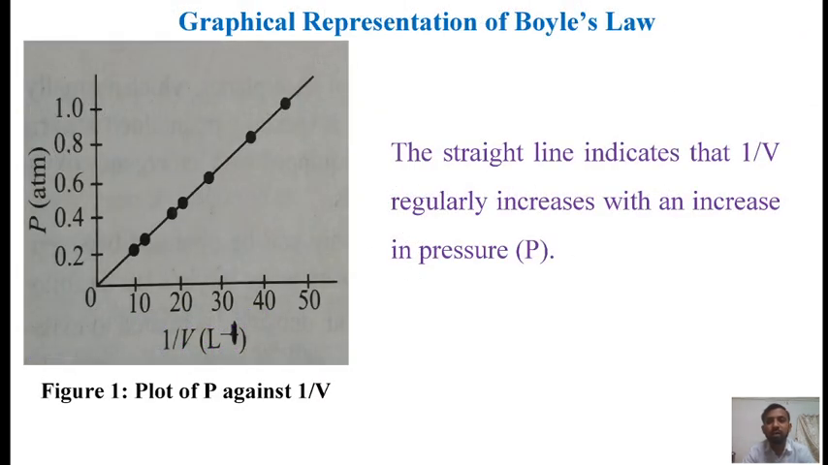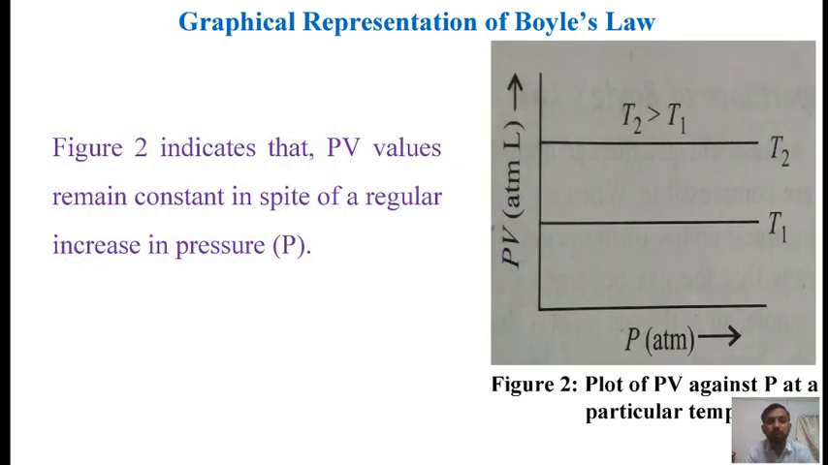Now let us discuss the graphical representation of Boyle's law. In figure 1, a plot of pressure against 1/V is shown. If we plot a graph of P as a function of 1/V, we obtain a straight line passing through the origin. That straight line indicates that 1/V regularly increases with an increase in pressure. If we plot the product of pressure and volume against pressure at a particular temperature, then that figure indicates that PV values remain constant in spite of regular increase in pressure.